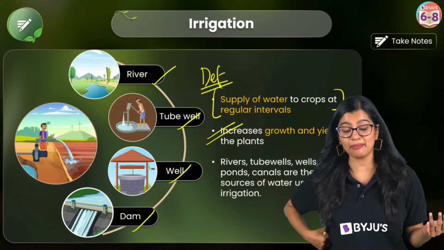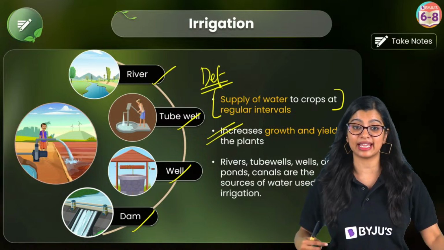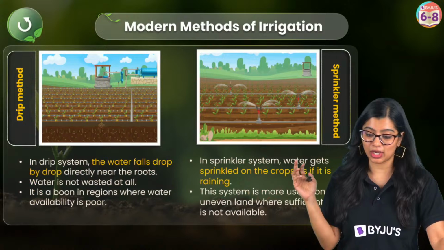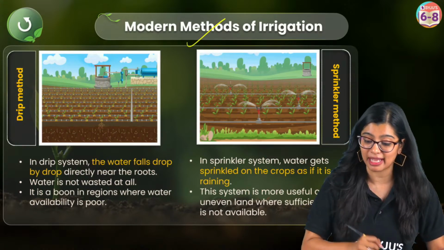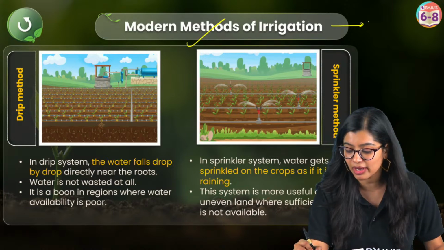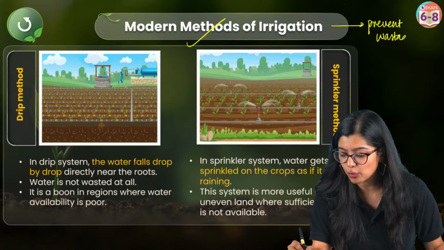Ma'am, does irrigation affect soil texture? Not necessarily, but of course, if the soil has the ability to hold more water, that makes irrigation much better, right? Okay. Now, of course, as we all see, modern methods are much better, because with modern methods we were able to prevent any wastage, right?